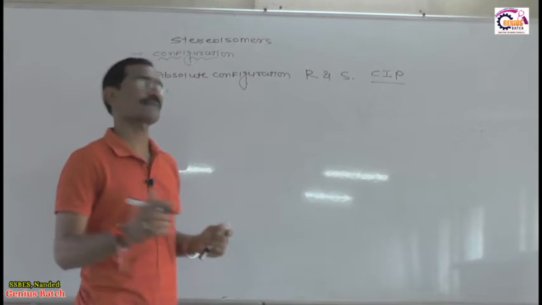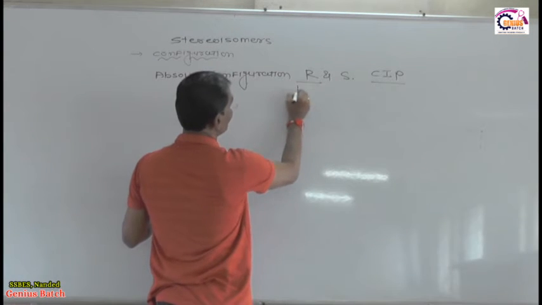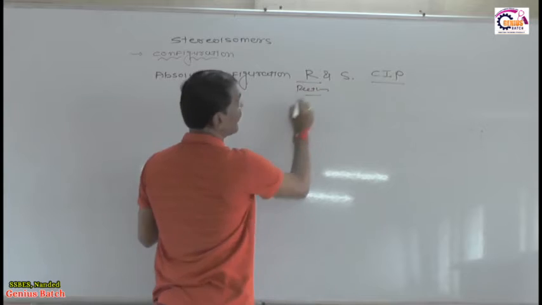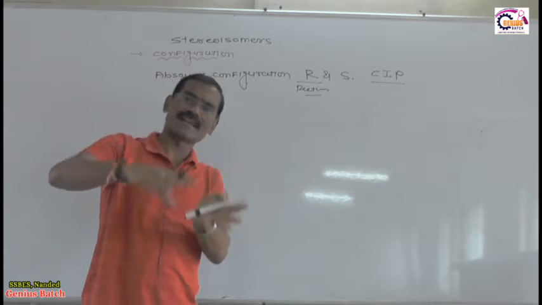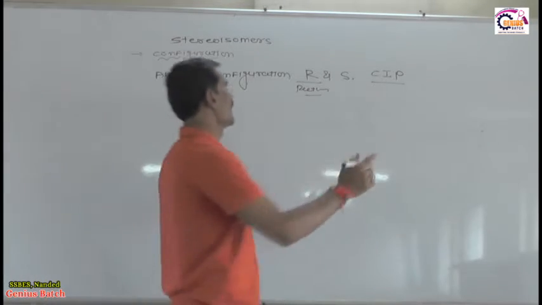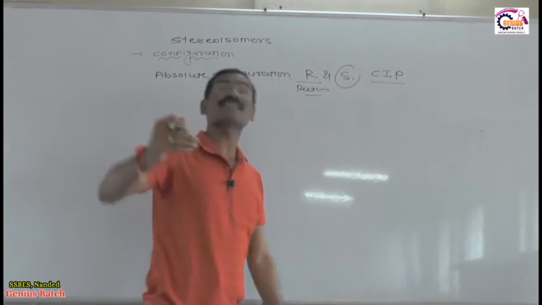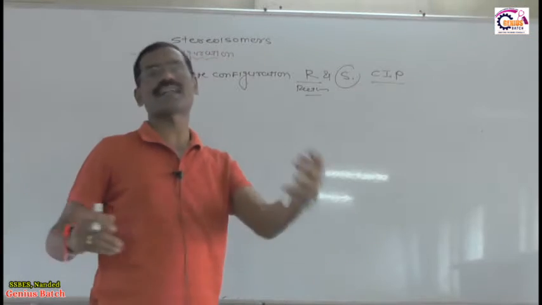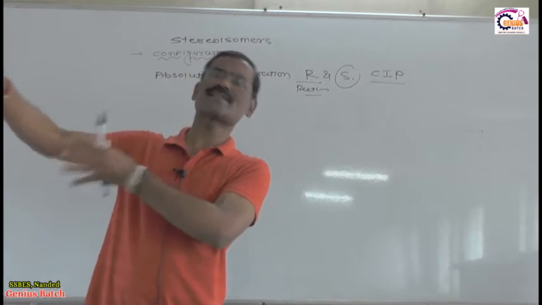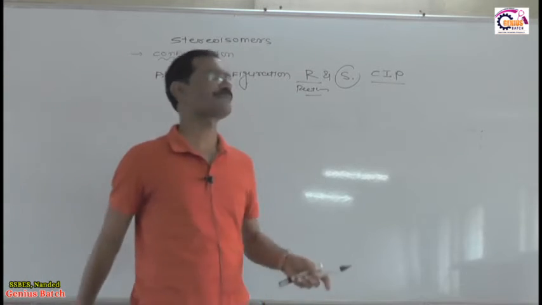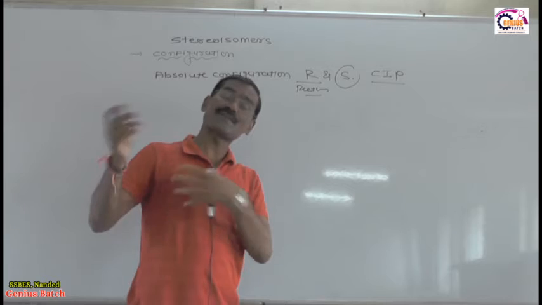What is the meaning of R? R stands for rectus. Rectus means right hand. And S stands for sinister. Sinister means left hand. R stands for rectus, meaning right hand, and S stands for sinister, meaning left hand. Okay. Now what is the right hand and what is the left hand?